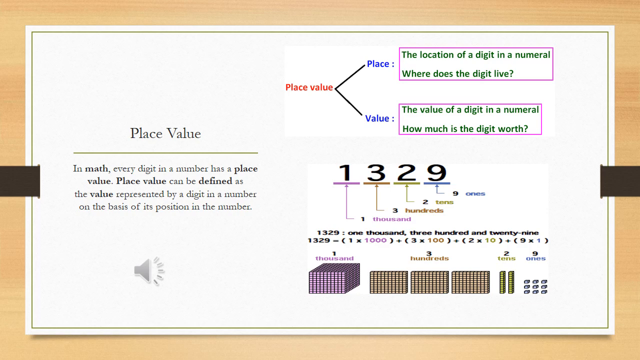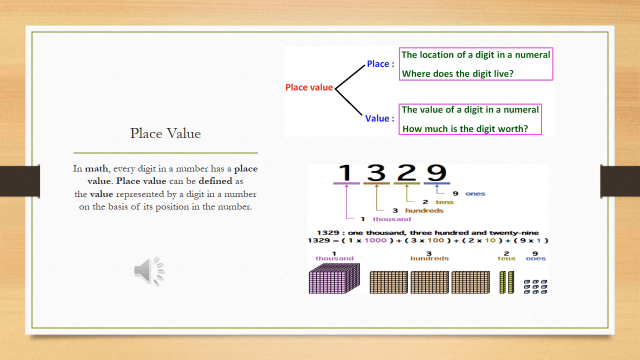For further discussion, if we break the term place value into two words, that is place and value. Place means the location of a digit in a numeral, where the digit lives. Place tells us where the digit is standing, and the value of a digit in a numeral is how much the digit is worth. First of all, place tells us the location of the digit, and then value tells us its worth. Understand?